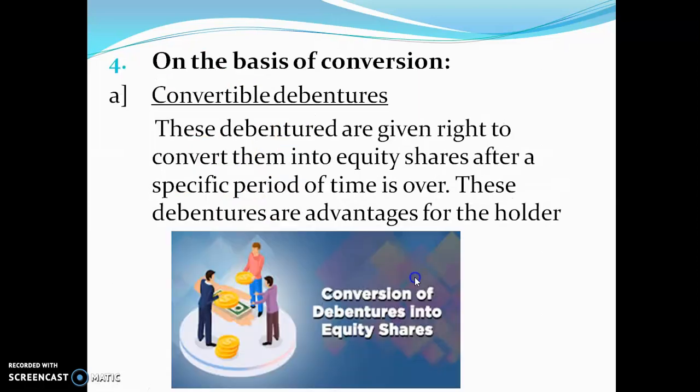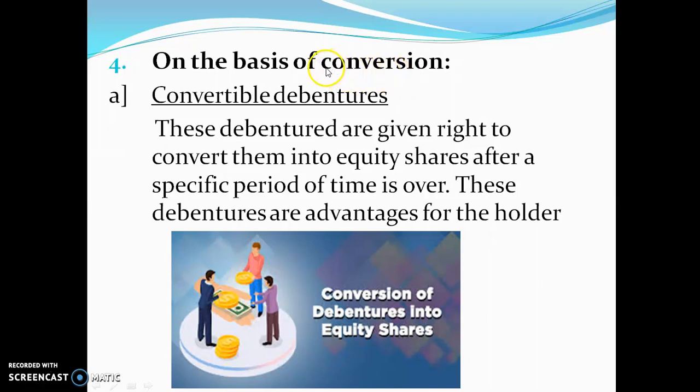Okay, next we proceed to the basis of conversion. See, conversion means convert. Convert means to change. I can't always use the word change because, as I have told you, this is a technical subject, but in order to make you understand I have used the word change.